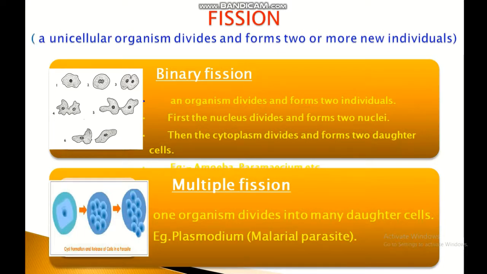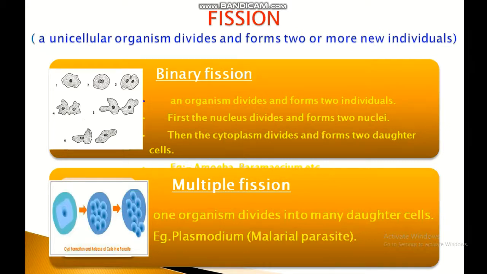There are two types of fission. First is binary fission. Binary fission is an asexual method of reproduction of organisms. In binary fission, the parent organism splits to form two new organisms. For example, in amoeba. Amoeba reproduces by binary fission by dividing its body into two parts.